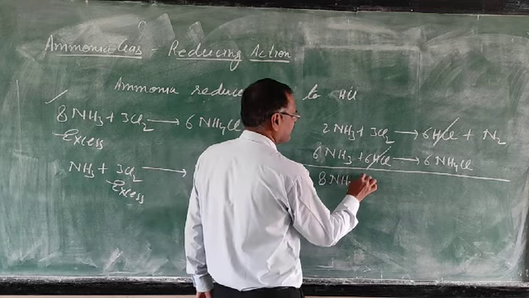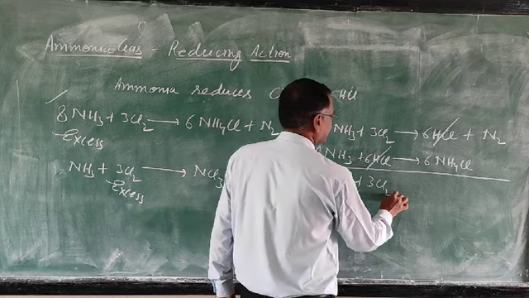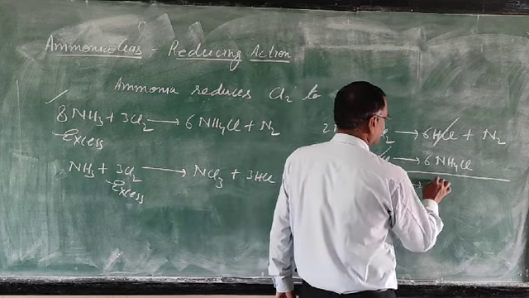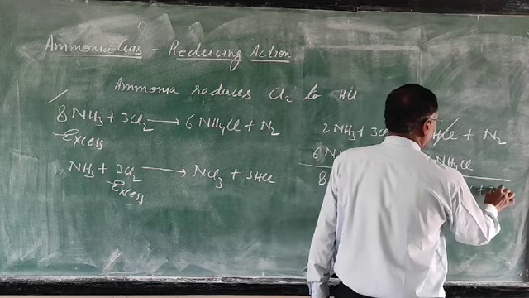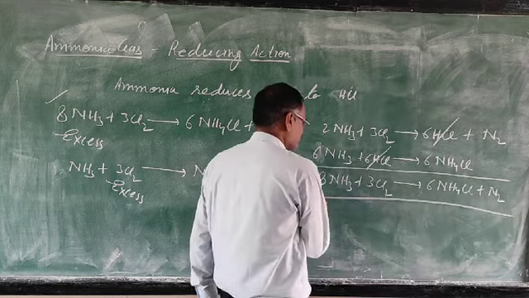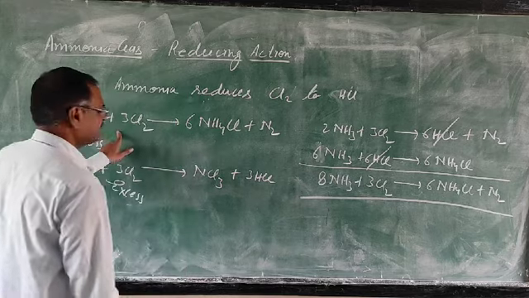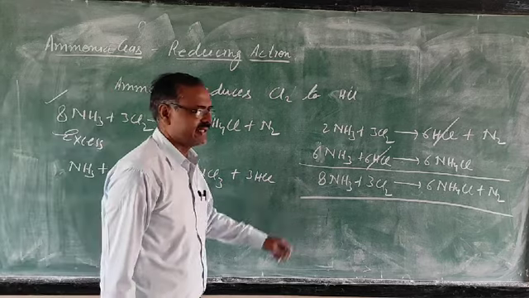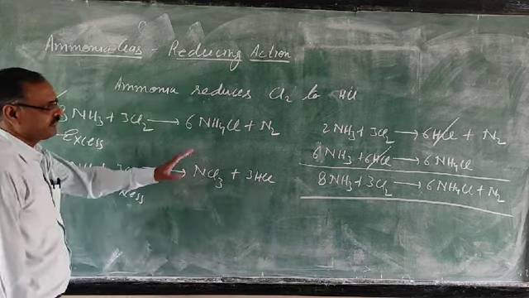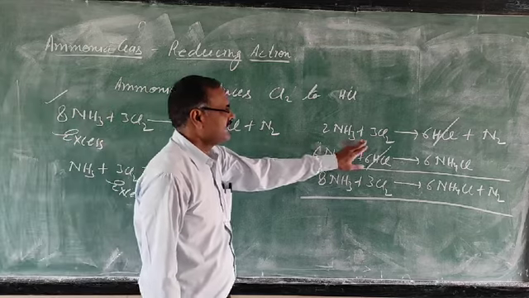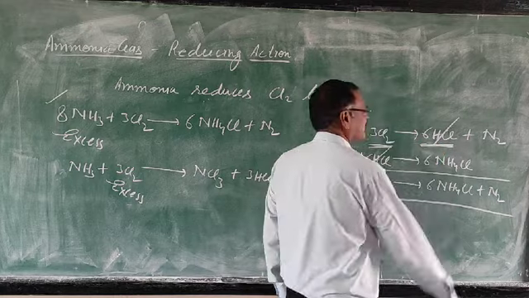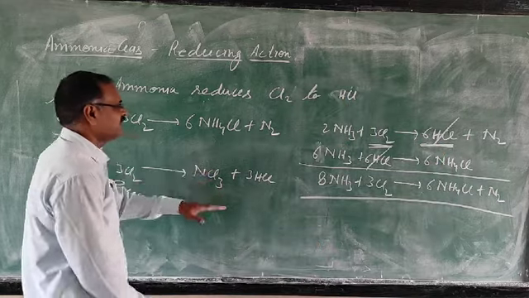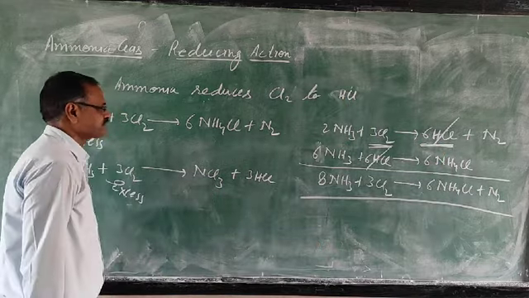8NH3 plus 3Cl2 gives 6NH4Cl and N2. So by this way, as the reaction is given, you are getting it. But I suggest you, from that reaction it is clear that chlorine is reduced to hydrogen chloride. But in this reaction you are not clear, that's why it is given.